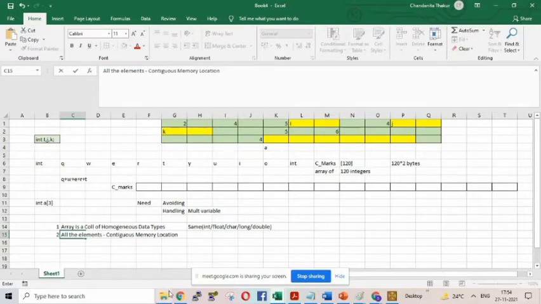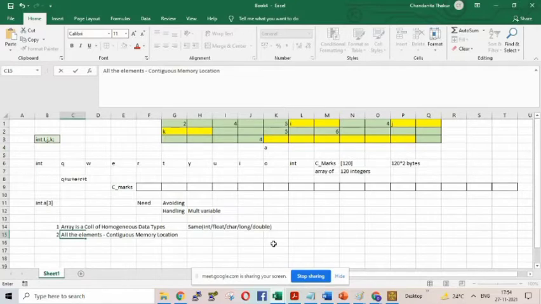So what is the definition of array? Array is a collection of homogeneous data elements. Homogeneous data types means same data types, either it can be integer, float, long, whatever, and all the elements should be present in the continuous memory location.